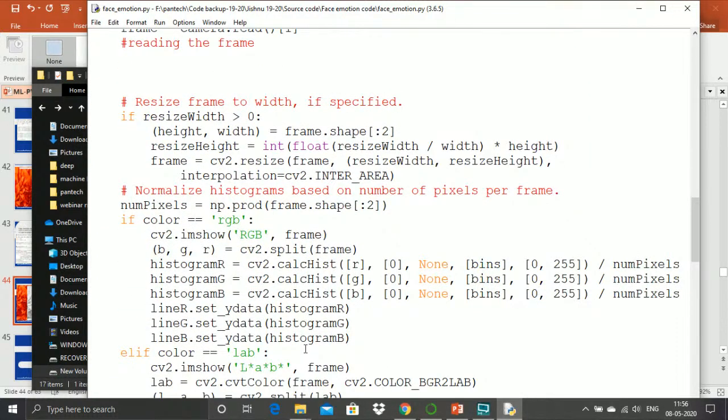This condition is nothing but to move the histogram based on the value of my expression. If happy is the highest percentage, it means the happy bar starts to increase. If sad is the highest percentage, it means the sad bar starts to increase. So this is nothing but a basic application.